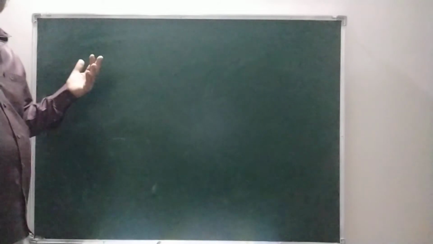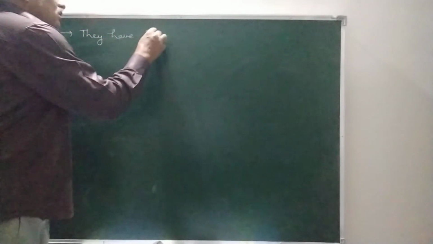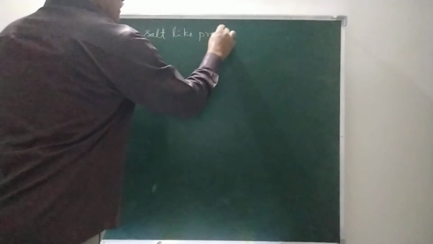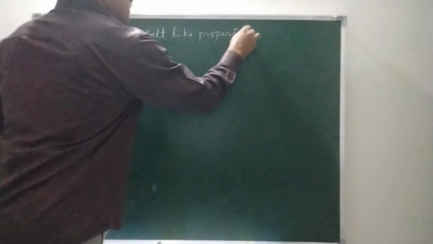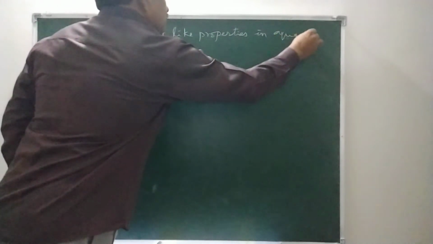Next, if we observe some physical properties, amino acids are solids. And an important concept: amino acids have salt-like properties in aqueous solutions.